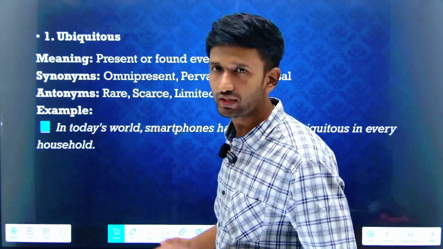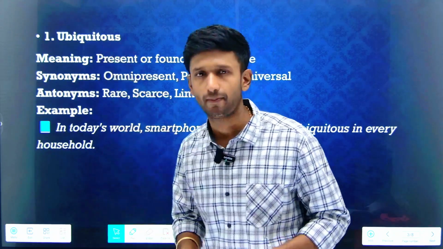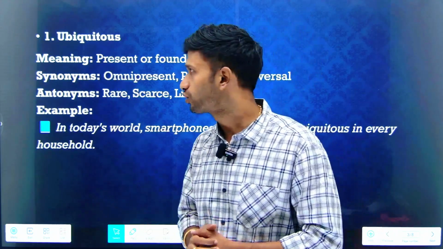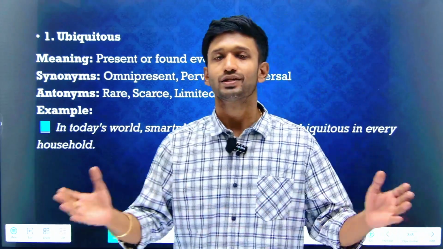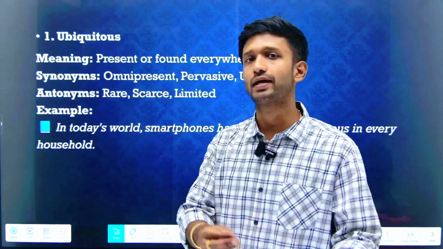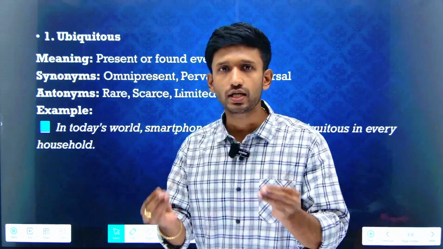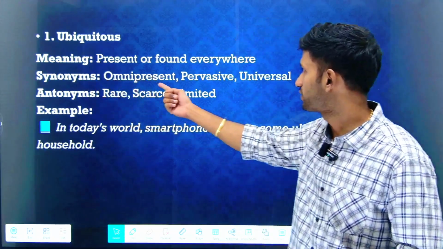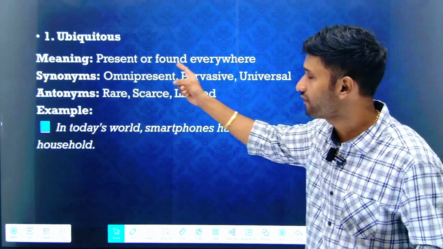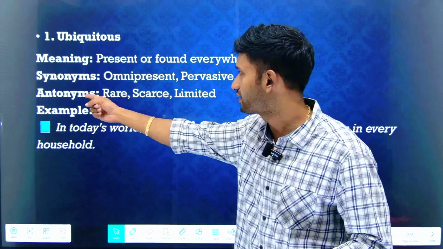Now, the first word that is important for our BITSAT 2026 exam is ubiquitous. What does ubiquitous imply? Ubiquitous means present or found everywhere. It is sort of universal, which exists everywhere. God is universal, God is ubiquitous. Or say, anything which is found everywhere could be called ubiquitous. Synonyms are universal, pervasive and omnipresent. These three words are quite crucial and are synonyms.